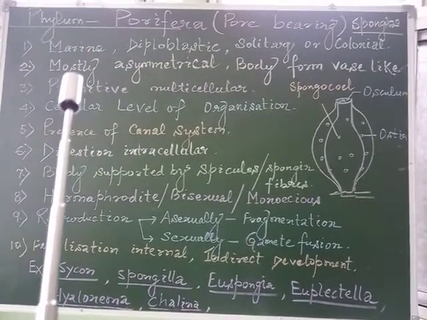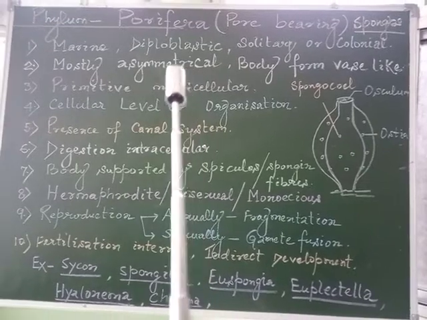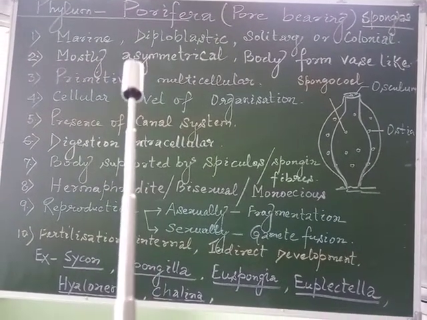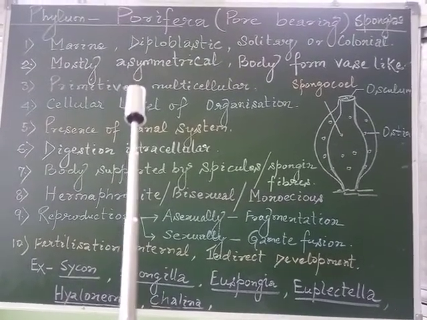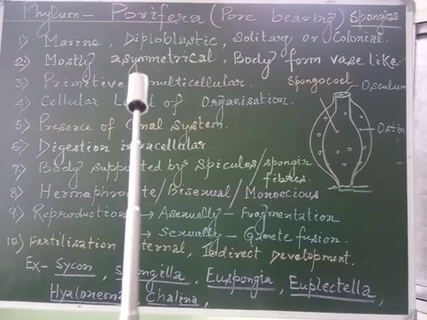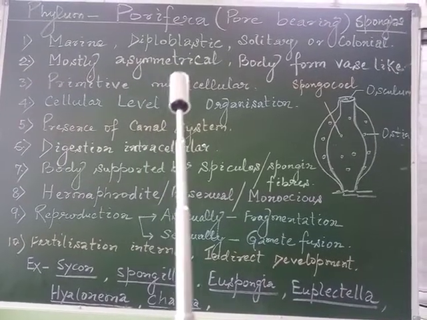The second point: mostly asymmetrical in nature. We have discussed that asymmetrical means we are unable to divide the animal into two equal halves through any plane.